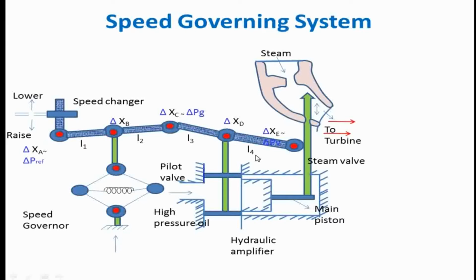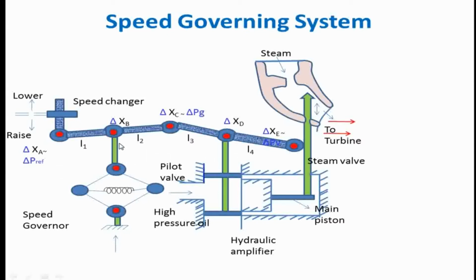So this millimeter variation in the mechanism is not going to have a control on the high pressure steam coming into the turbine. In order to have a control on the high pressure steam coming via the control valve, we have to do a valve operation at the same pressure, so we have many stages inside the hydraulic amplifier. The purpose of the hydraulic amplifier employed here is to convert the low level pressure into a high level pressure. And we'll see the working and the purpose of the rigid link over here.